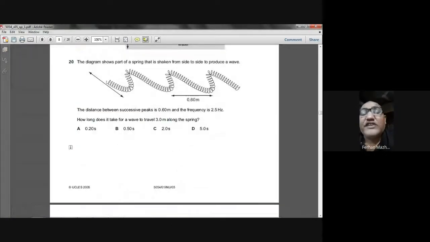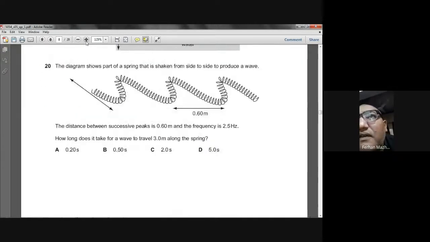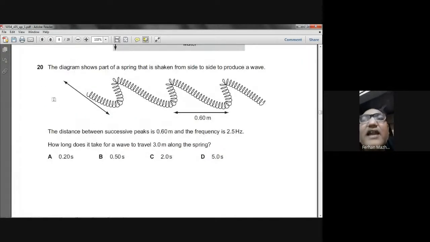Question number 20 is showing up on your screen. The diagram shows part of a spring that is shaken from side to side to produce a wave. The distance between successive peaks is 0.60 meter and the frequency is 2.5 hertz. How long does it take for a wave to travel 3 meters along the spring?